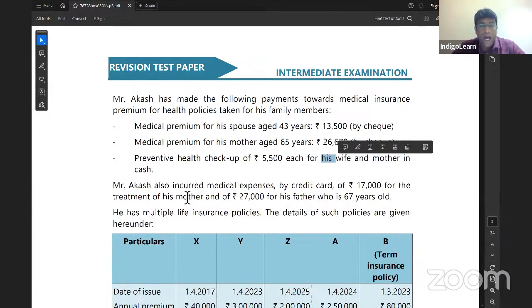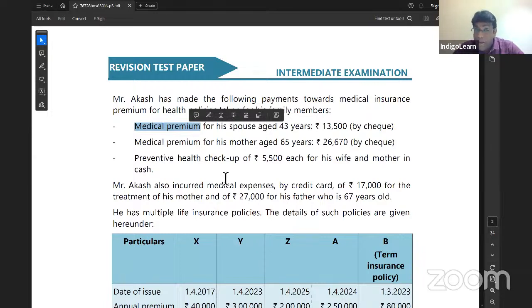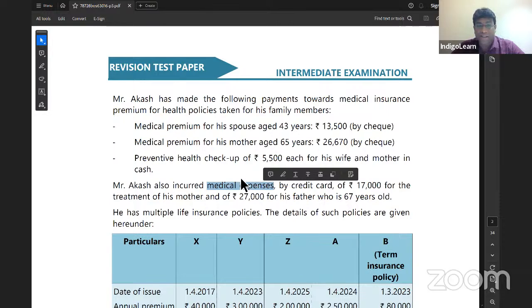Next. Akash also incurred medical expenses by credit card of 17,000 rupees for treatment of his mother. Once for mother we have taken deduction for medical premium, again we can't take deduction for medical expenses. Both are not possible. Medical expenses are allowed as deduction only to a senior citizen who is unable to take medical insurance policy. But here, since medical premium is paid and medical insurance policy is there, you again cannot take deduction